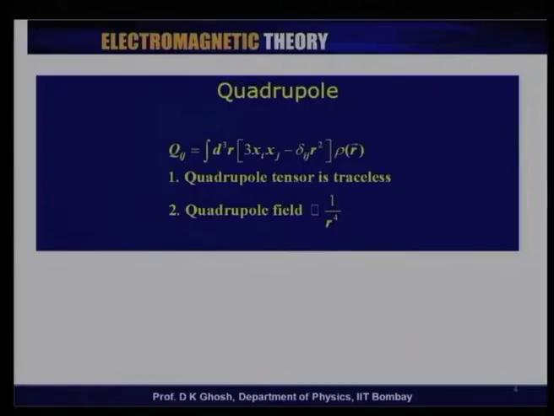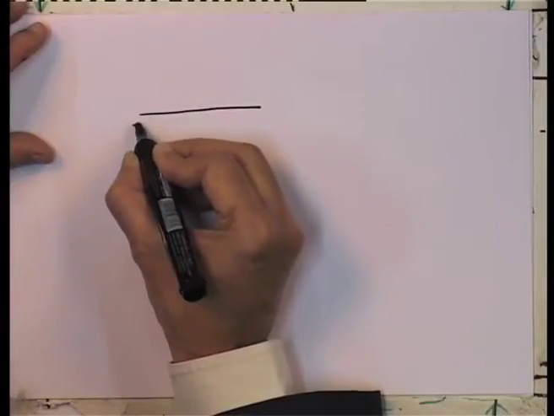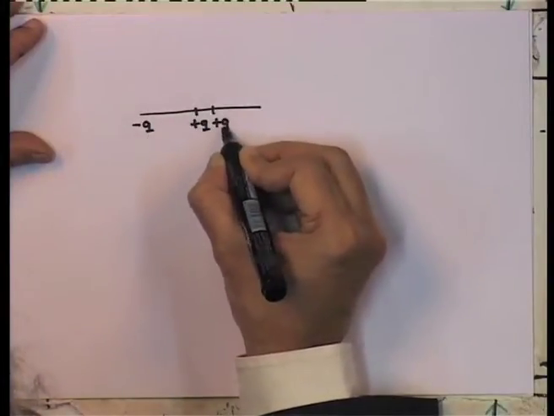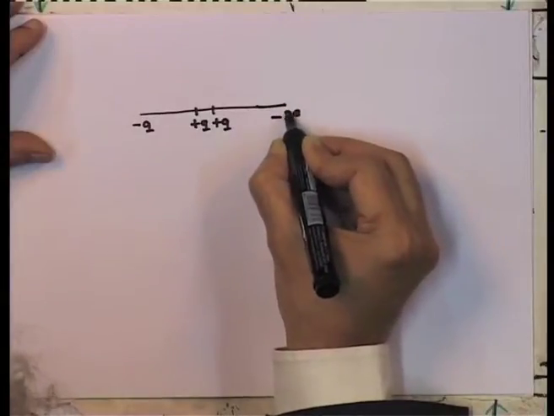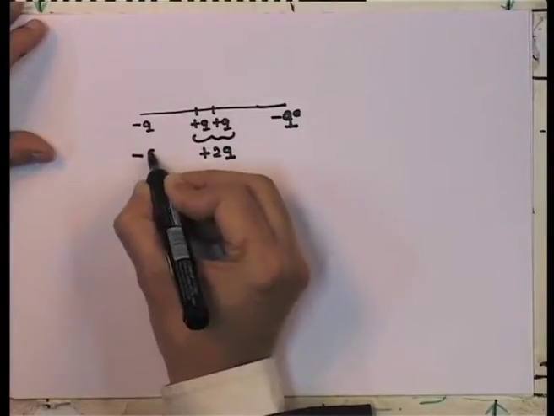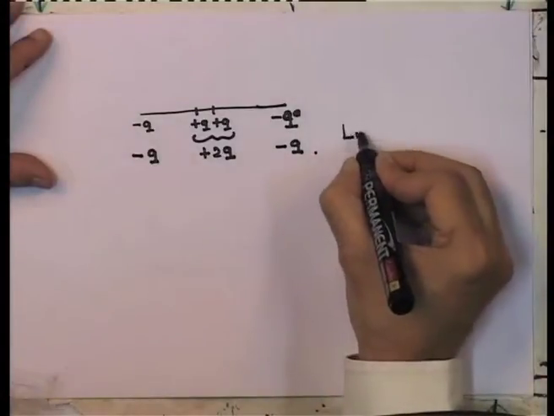Now, like a point dipole, one can think of quadrupoles. There can be various types. For instance, we could think in terms of an end to end quadrupole, meaning I have, let us say, minus q, then plus q, then plus q and minus q. That is, a charge plus 2 q at the center and a minus q at each end. This is what I will call a linear quadrupole.